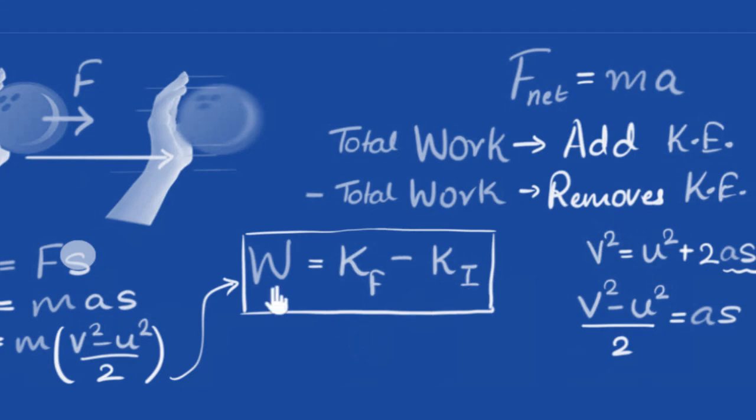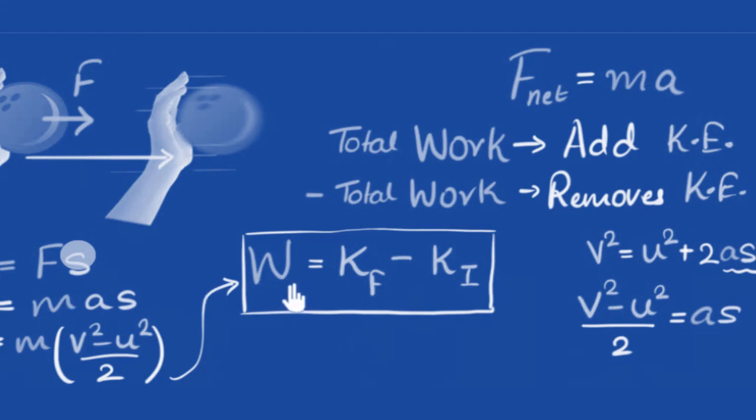So you can now see what work really is. When you do work on a body, what happens to that body? Its kinetic energy changes. So whatever work you do, that much kinetic energy gets added or removed. And again, if there are more forces acting on the body, what happens? Now you just have to calculate the work done by all the forces.